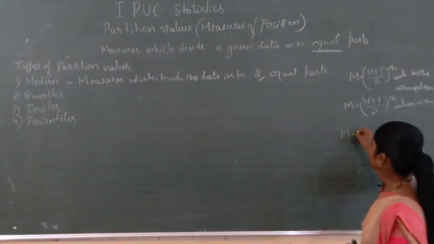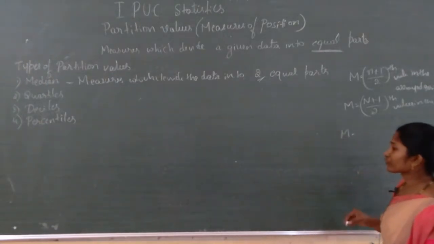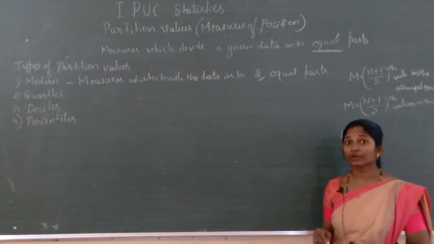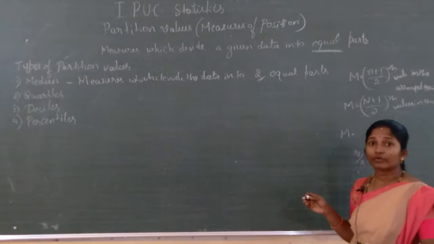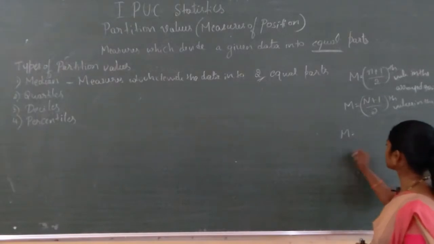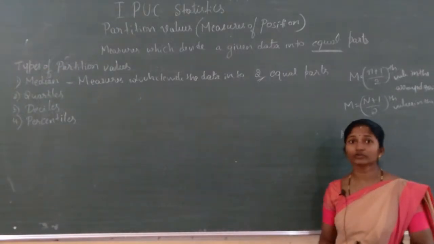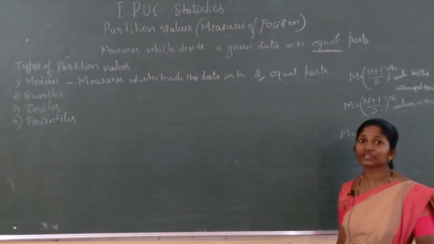Next, for the continuous frequency distribution, first we have to find n by 2. The answer n by 2, see where it falls in the less than cumulative frequency, and from there you have to identify the median class.